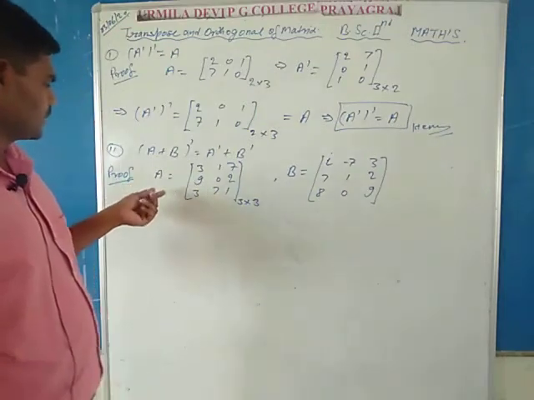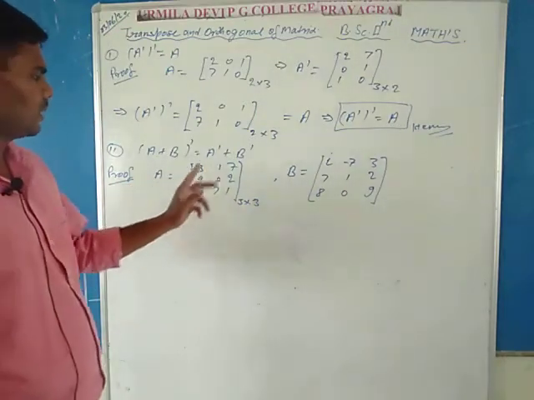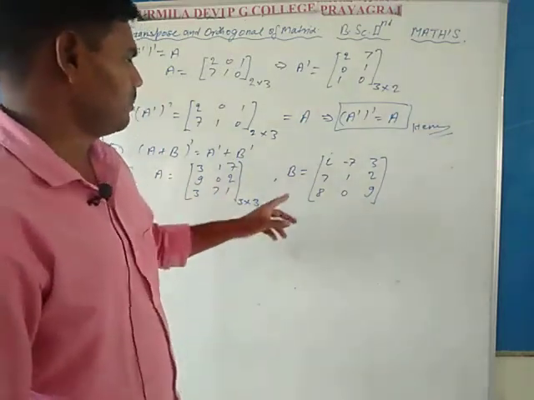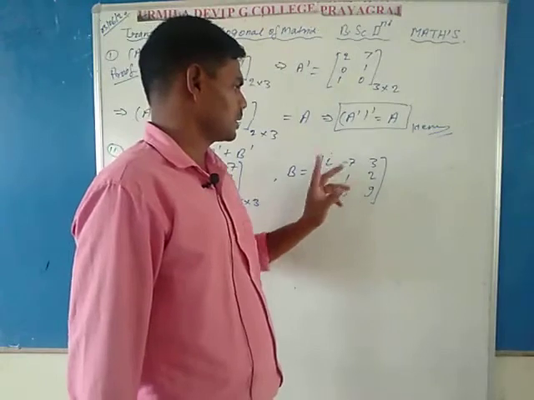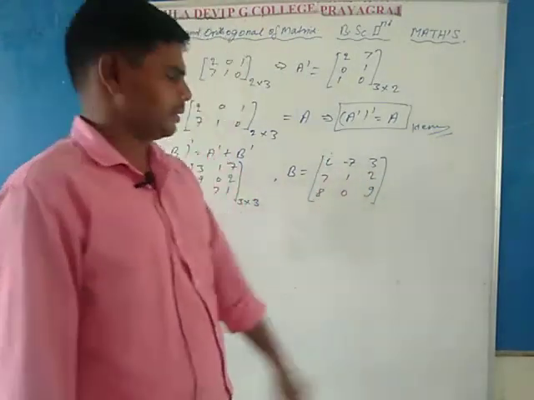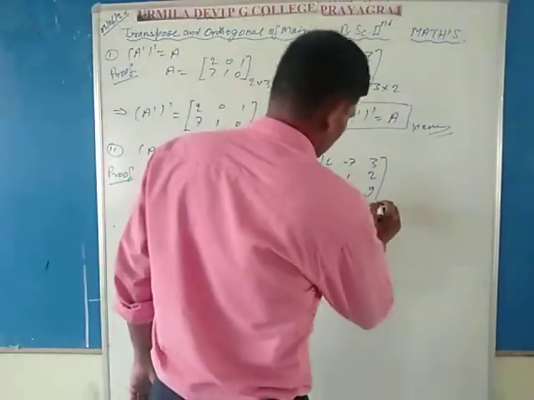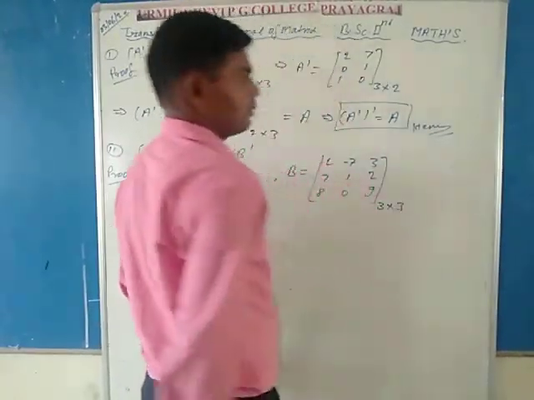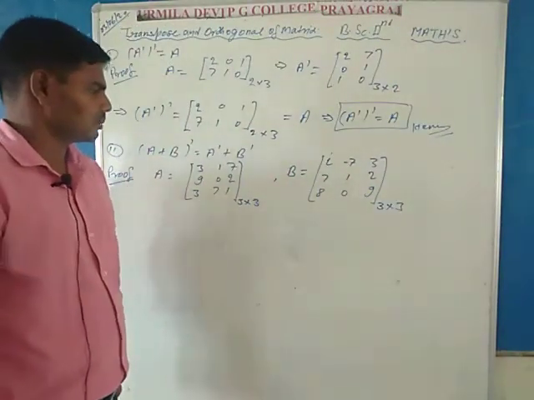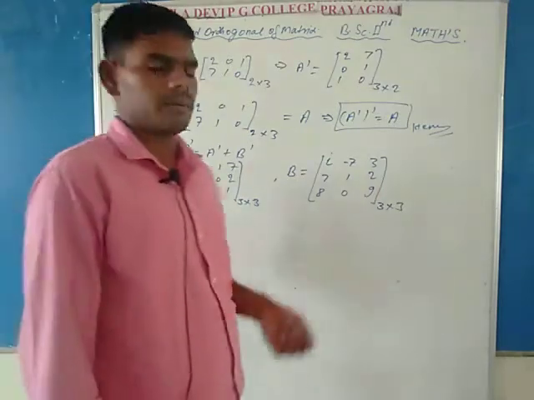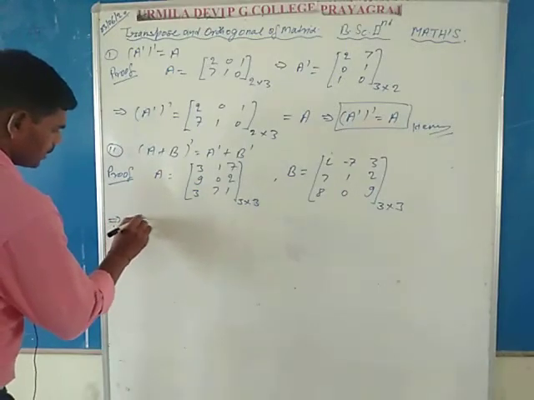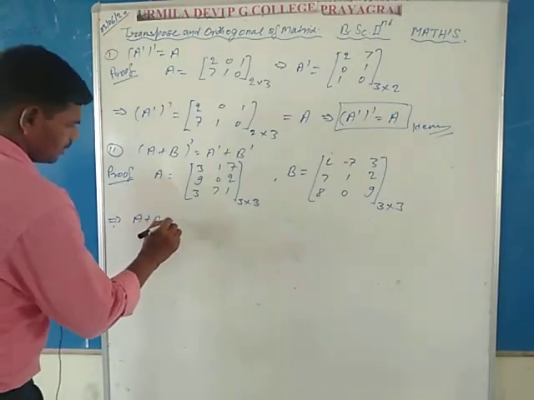Here consider two matrices: matrix A is equal to 3 1 7, 9 0 2, 3 7 1 of 3 by 3 order, and matrix B is equal to i, minus 7, 3, 7, 1, 2, 8, 0, 9. Both are of 3 by 3 order, the same order. Therefore, by the definition of addition of two matrices, these matrices can be added to each other.